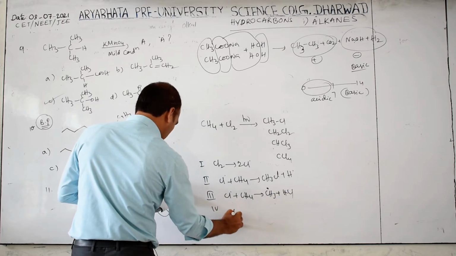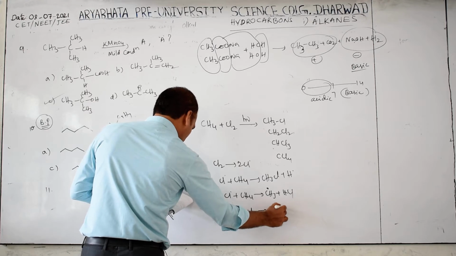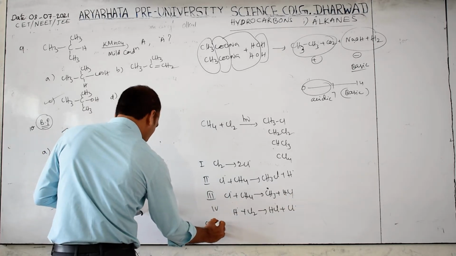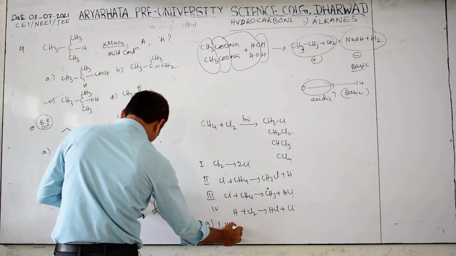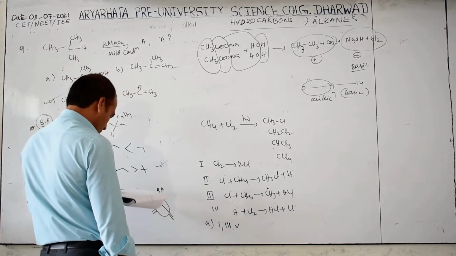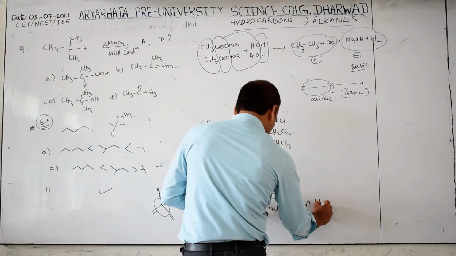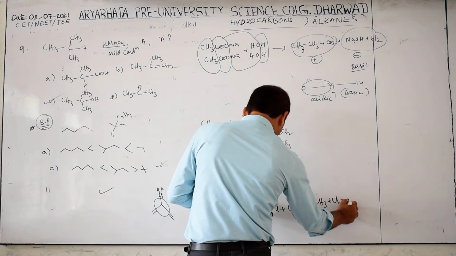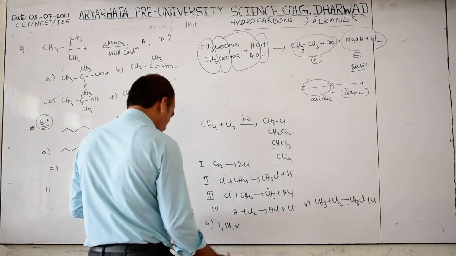Fourth, H dot plus Cl2 gives rise to HCl plus Cl dot. Fifth, CH3 dot plus Cl2 gives rise to CH3Cl plus Cl dot.